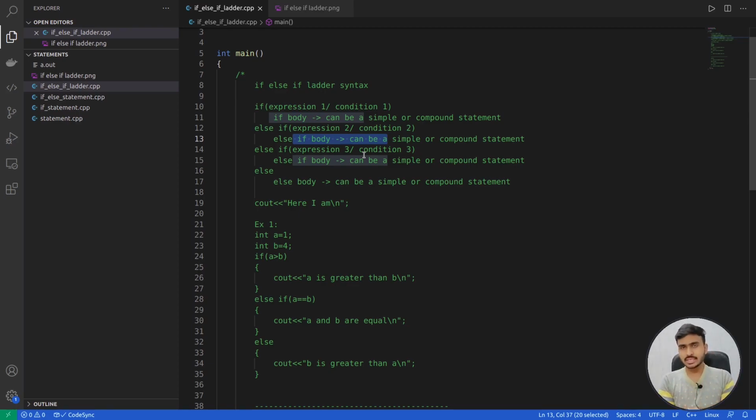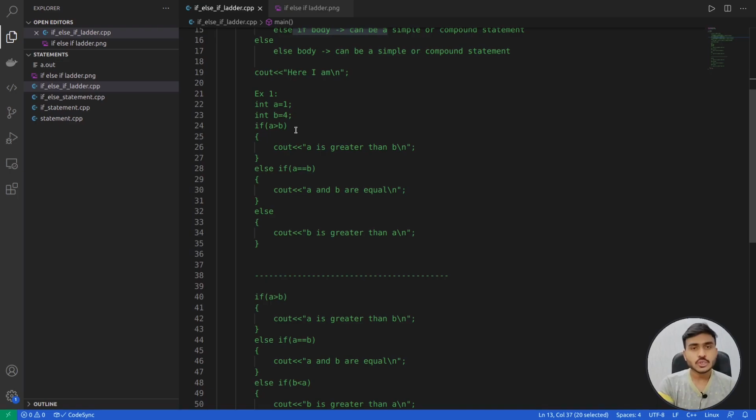Once we reach the else statement, and all the conditions above are false, then the else body will be executed. Or I'll say, we will reach the else block only if all the conditions that we have written in if and else if are false. So I hope now you are clear about how the execution works in an if else if ladder. Now I have a very simple example for you. This is the example that we saw in previous videos.